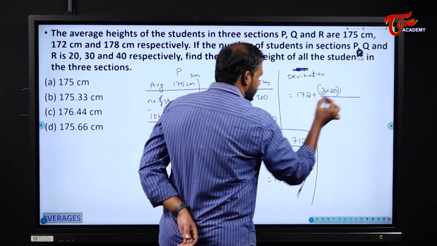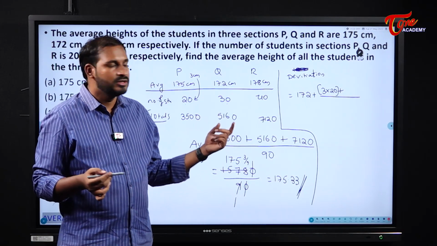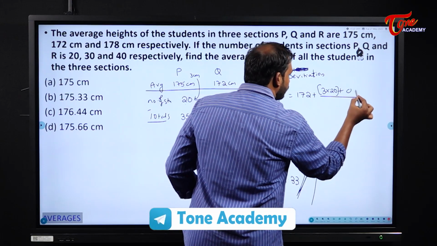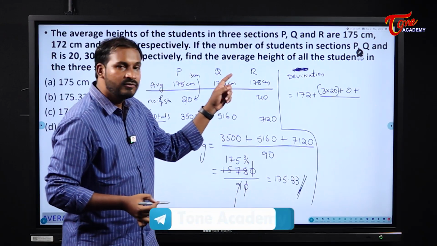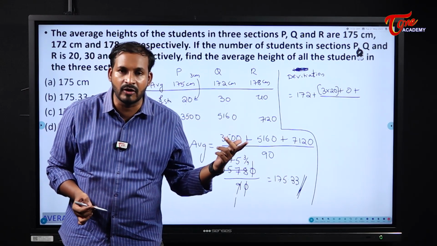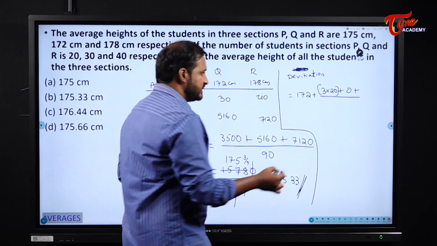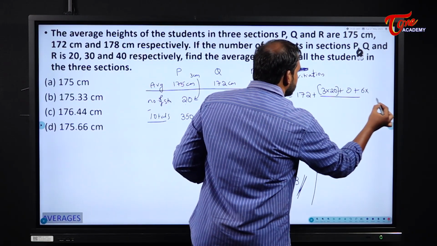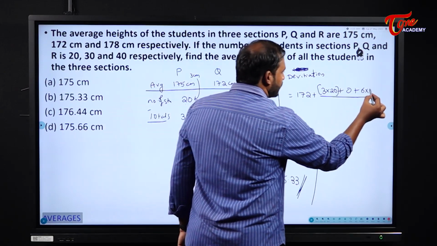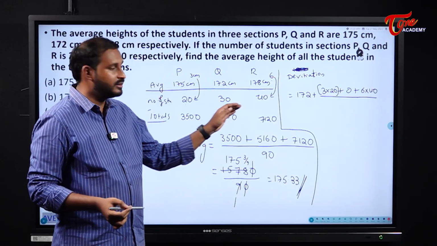3 into 20 plus. When I compare 172 with 172, what is the difference? 0. 0 into 30, what it becomes? 0. But for your knowledge, I am writing it as 0 for your understanding. Okay, next, what we can say? 178. When I compare 172 with 178, 178 is more than 172 by how much? 6. 6 into, this is with how many people? This 6 is with 40 people. So 40. As usual, the total number of students are how many here? 90.